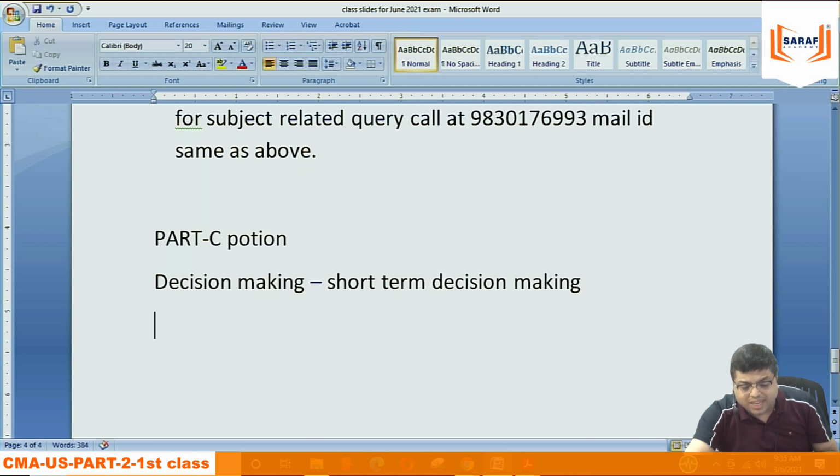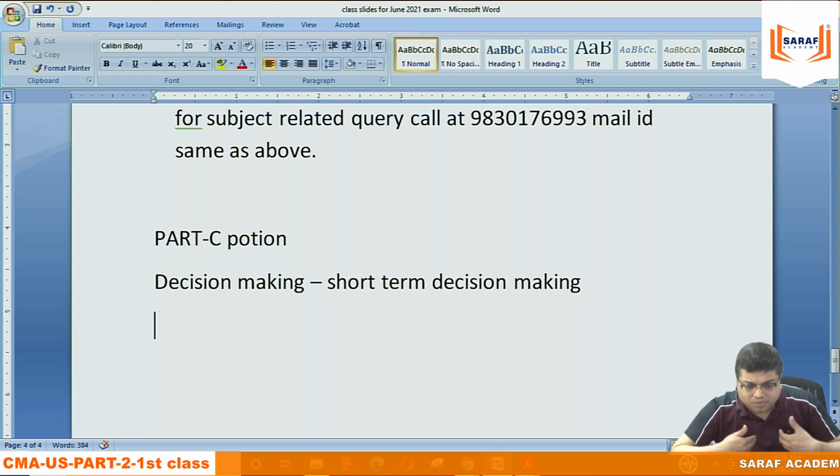But suppose, what is my additional cost relating to one additional student? If in the batch there are, say, 50 students, when the 51st student joins, the additional cost for me is approximately near zero.